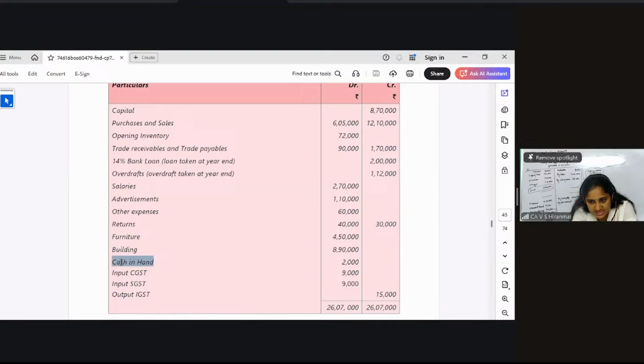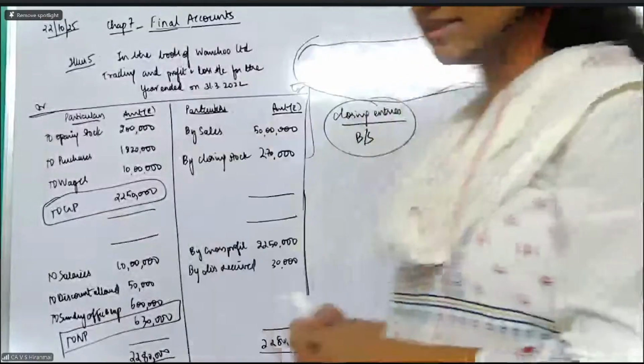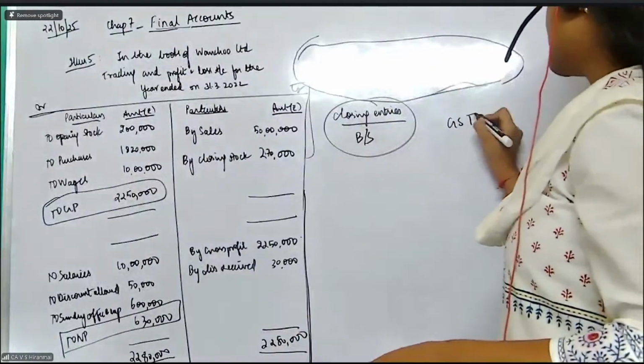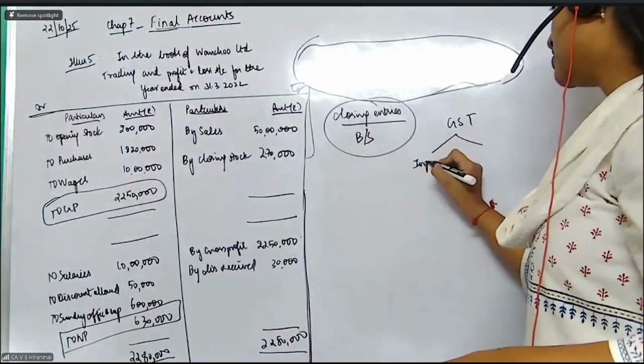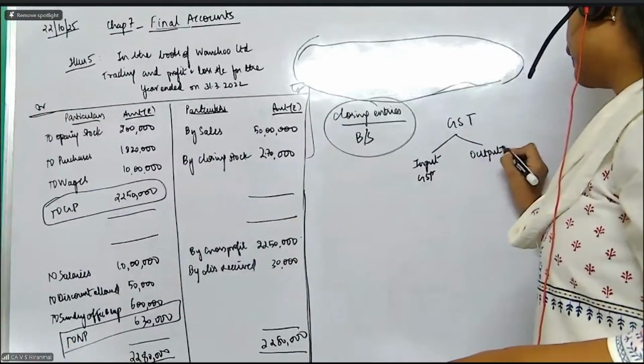The next one is cash in hand. It is also a part of your assets. It will come under current assets. All of you please see the last part. There is something about GST. GST is the tax on goods and services. So in this GST, there is a concept of input and output. All of you please listen to me very carefully. GST, okay. Input GST you have and output GST you have.